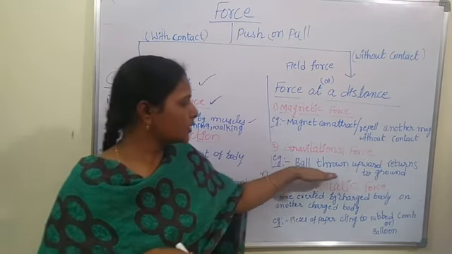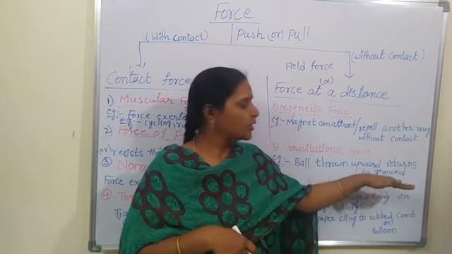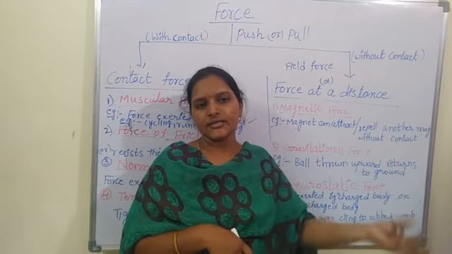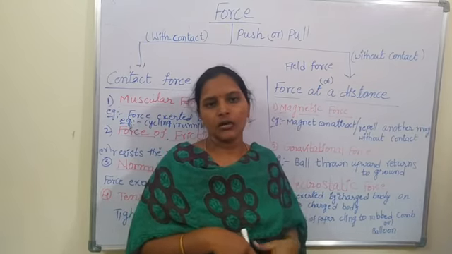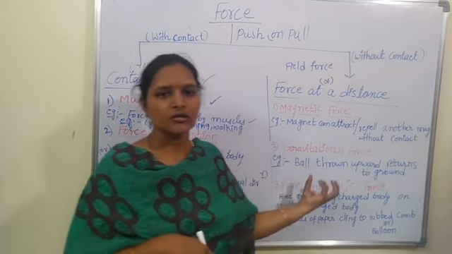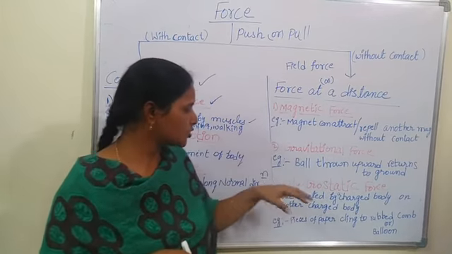For example, when a ball is thrown upward, it returns to the ground without any contact between the ball and the earth. This is due to the gravitational force. Simply, we call this gravitational pull. This is called gravitational force.